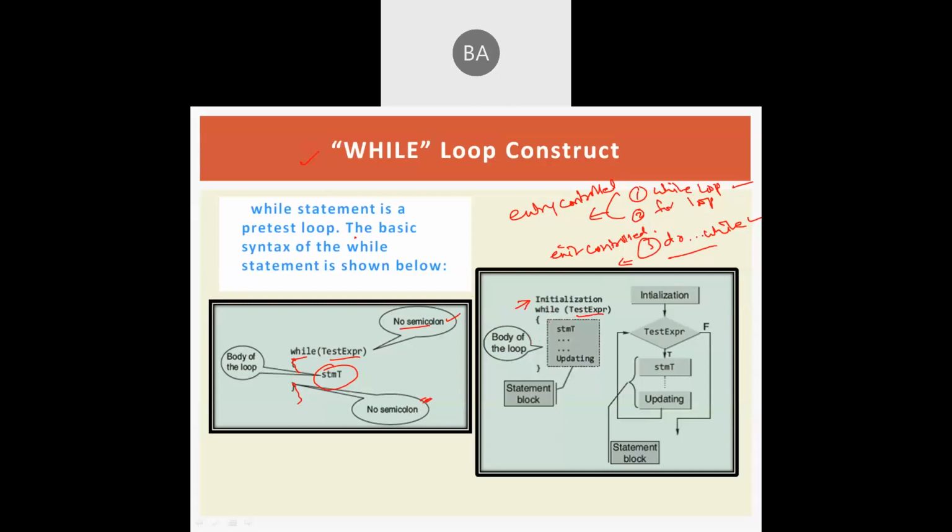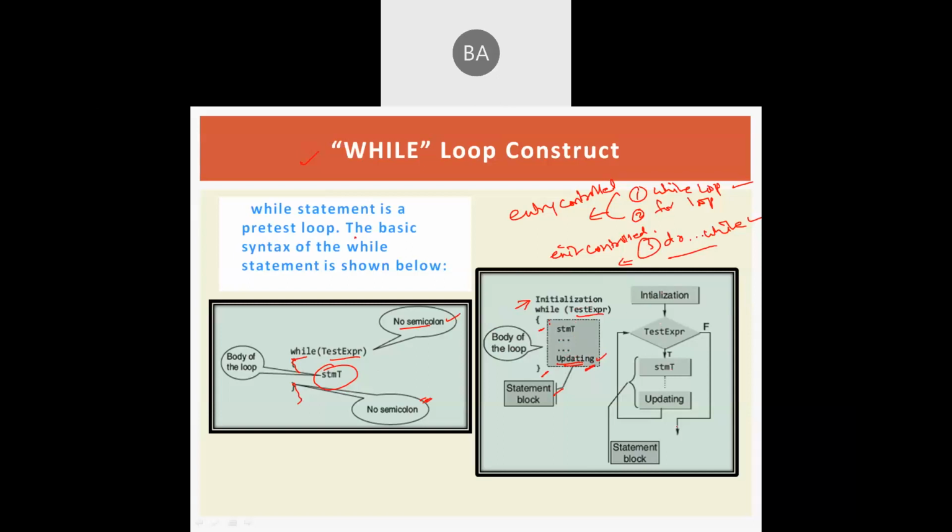The body of the loop is nothing but the statements which we have enclosed within these curly braces, and then there is one important statement in the body, which is called the updating statement. The loop condition variable updation should be done. So this is what the while loop is basically.